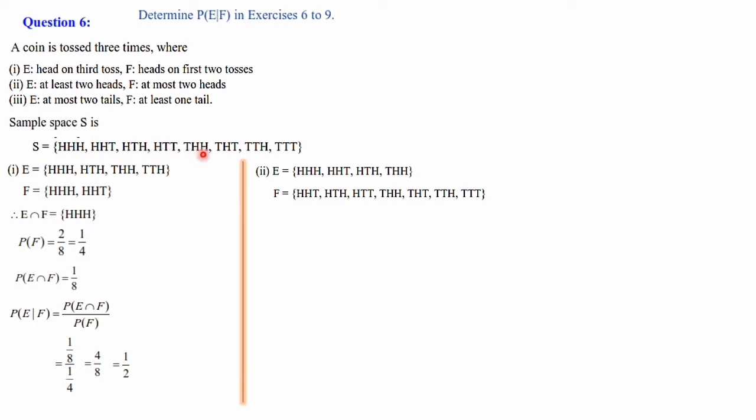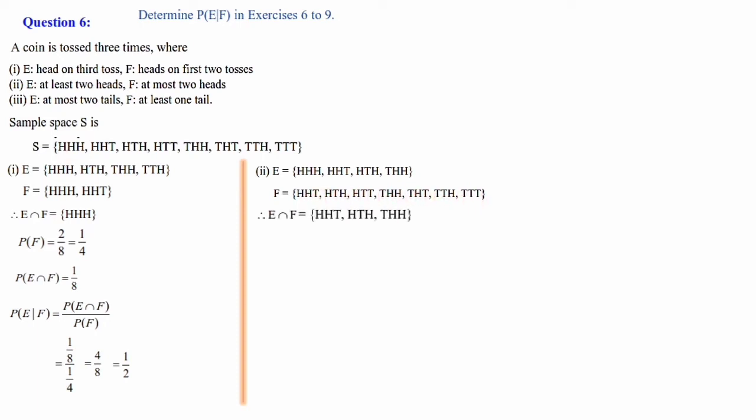Then here THH can be taken, THT can be taken, TTH can be taken. Then triple T also can be taken, because at most 2 heads, maximum 2 heads means 0 also no problem, 1 also no problem, 2 also no problem, but more than 2 not possible. So only this portion is removed. HHH is removed. The balance, 1, 2, 3, 4, 5, 6, 7 elements for F.